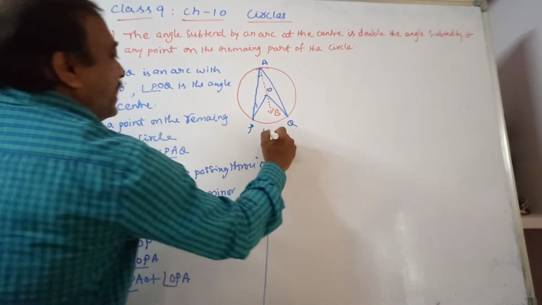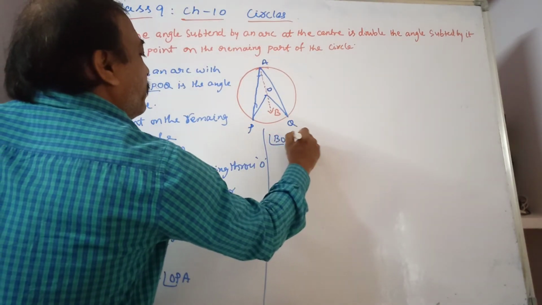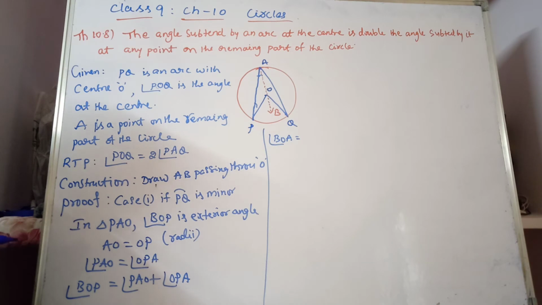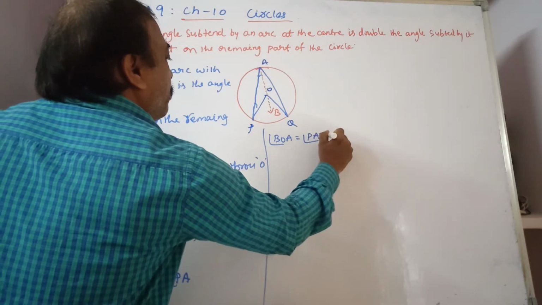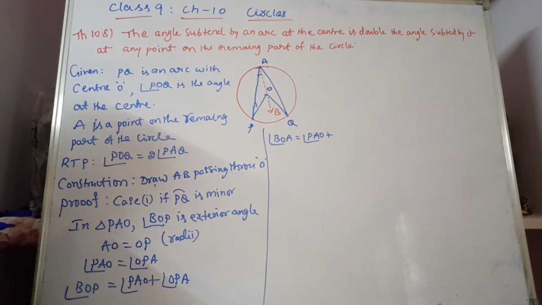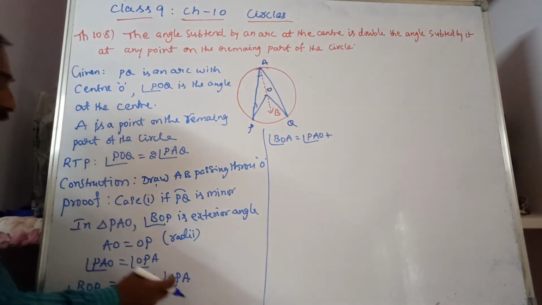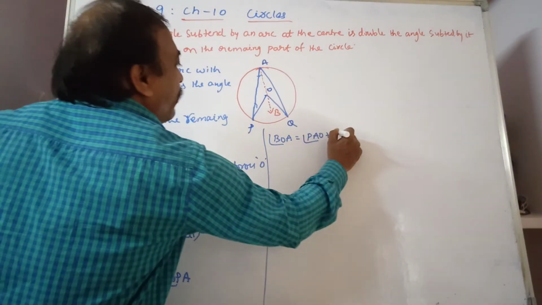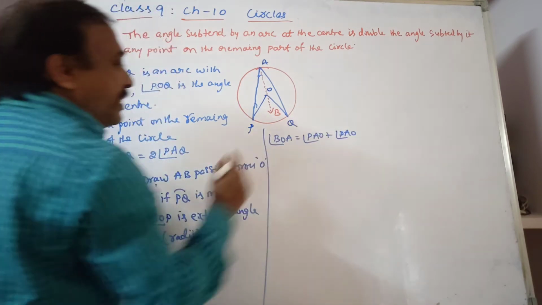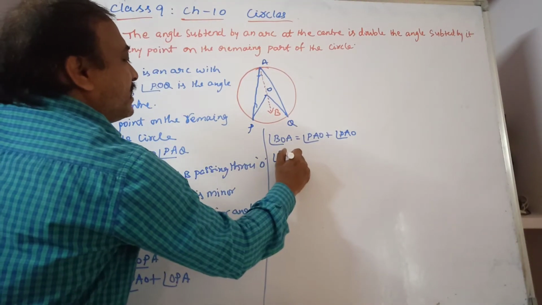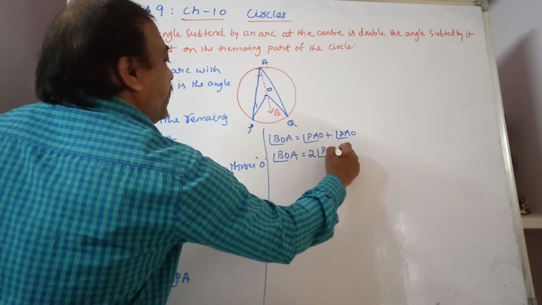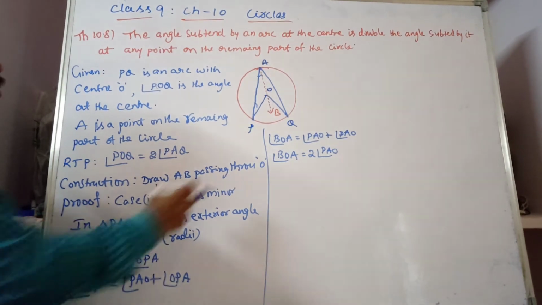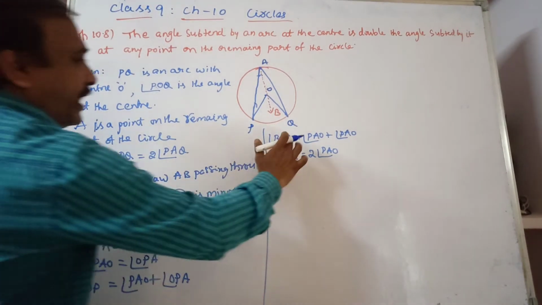So angle BOP is equal to angle PAO plus angle PAO, which is 2 times angle PAO. How did it come to BOA? It is BOP.